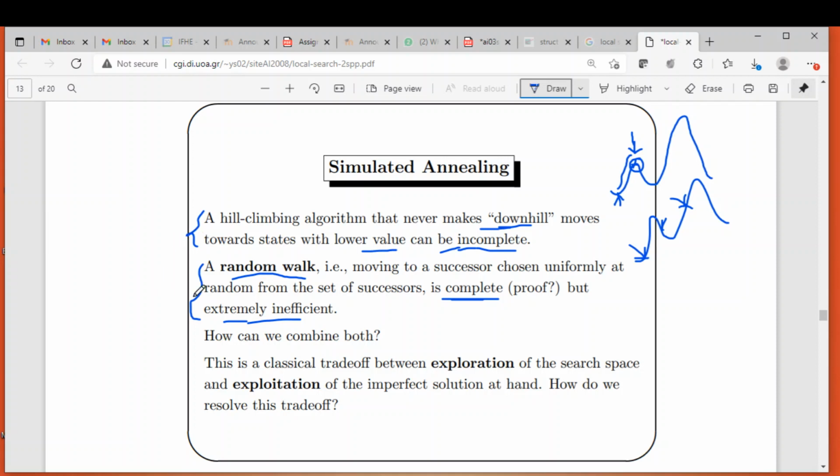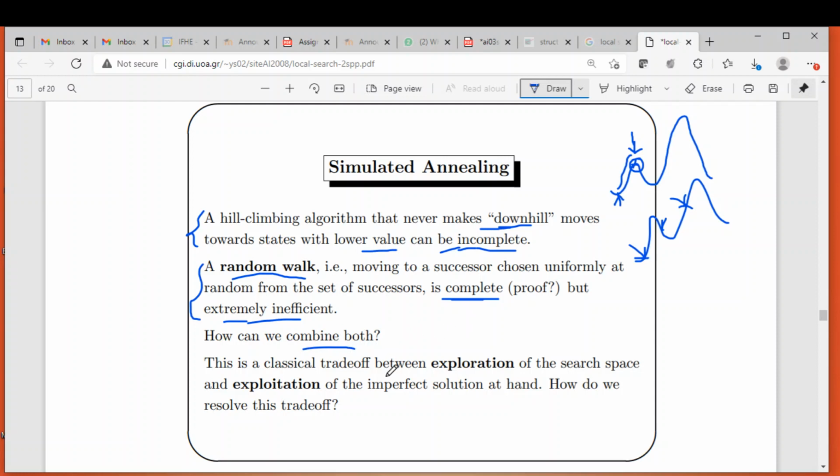So can we somehow combine both? Can we combine both, and can we try to take the advantage of both? Are you getting? The advantage of this algorithm is its completeness. The advantage of the other is that it always tries to move to the better state. It never comes down. So can we take the advantage of both?